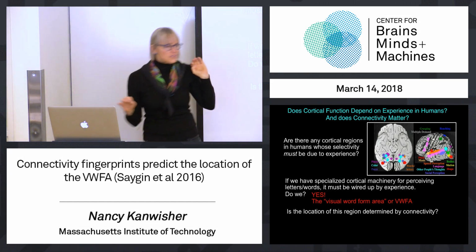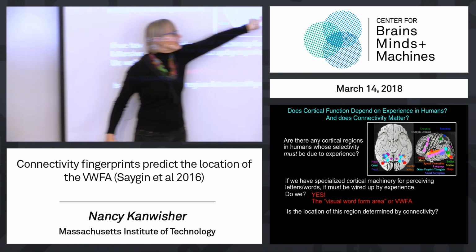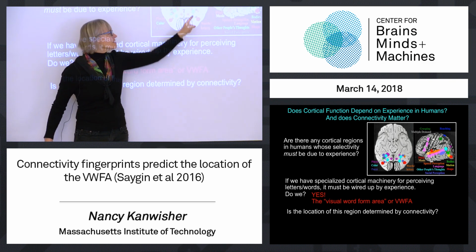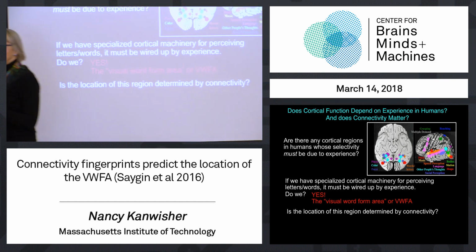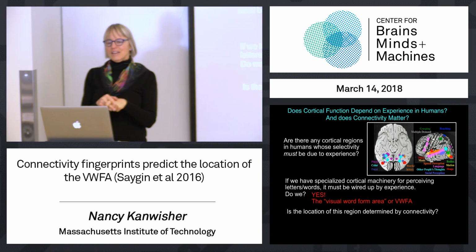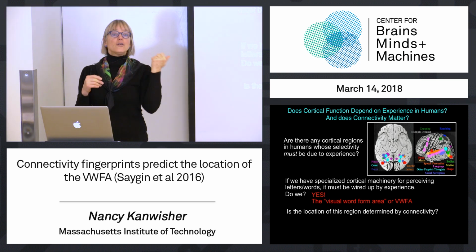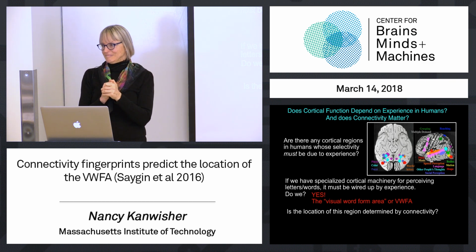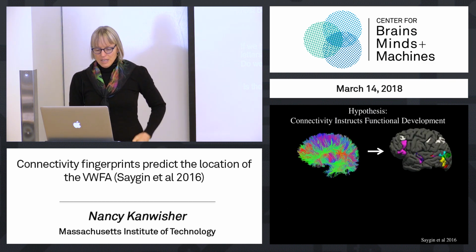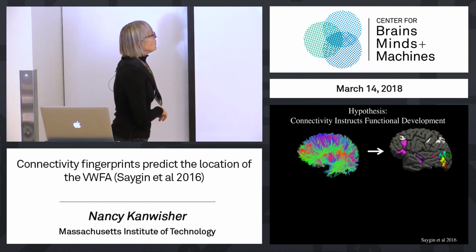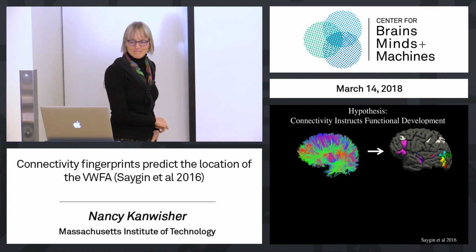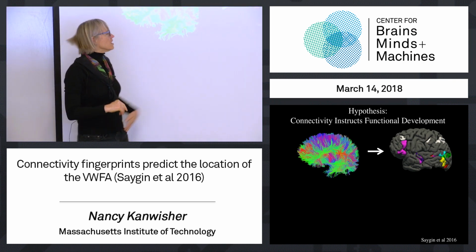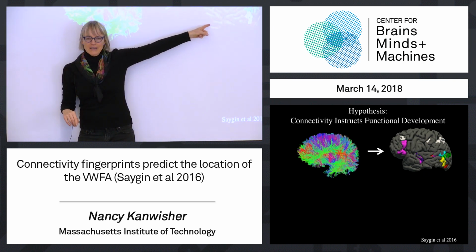Okay, so now we've just argued that the selectivity of that little dot, at least, must be due to experience. It doesn't tell us about the others, but tells us that one must be. And now we're asking, can its selectivity, can that location be determined by the connectivity of that region? So to get to that, we use diffusion tractography. And the hypothesis here is that it's these long-range connections that determine where those functional regions land.